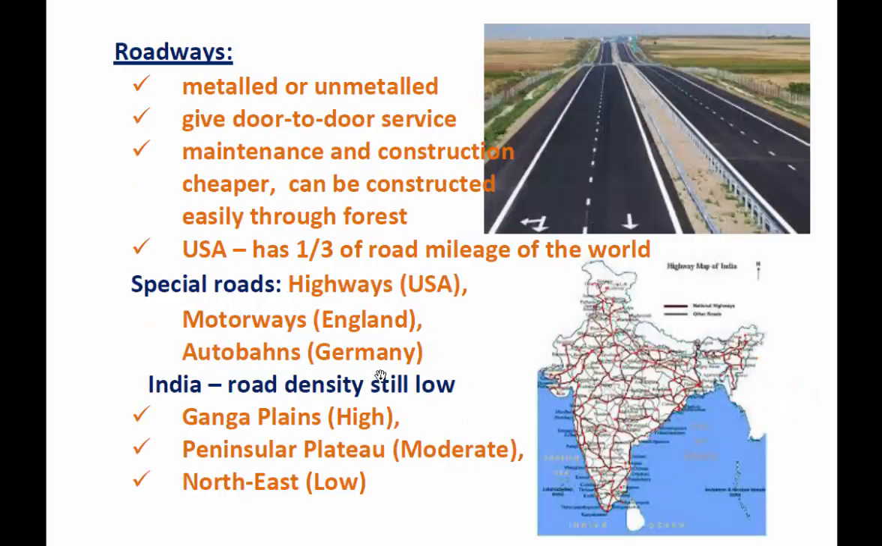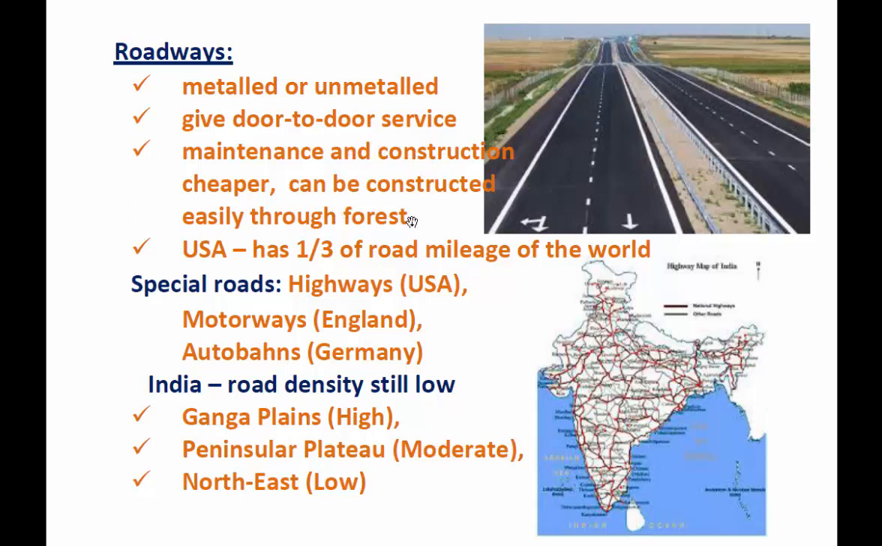So the first one is roadways. Roadways could be metalled or unmetalled. It could be kacha road or paka road. So to say, metalled means paka road, unmetalled means kacha road. Okay. So one of the advantages of roadways is that it gives door-to-door service. All right, and maintenance and construction are very cheap compared to other land transport systems. Okay, it can be constructed easily through the forest.